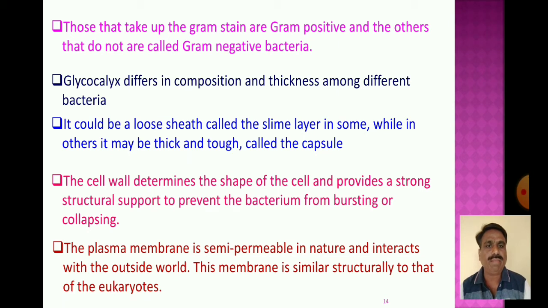This membrane is similar structurally to that of the eukaryotes.